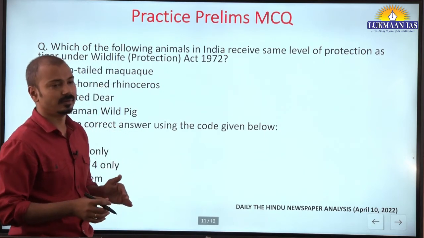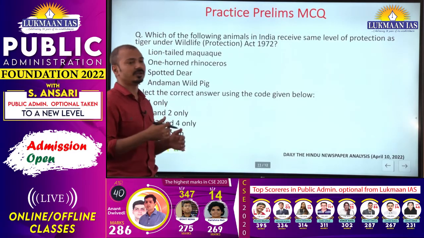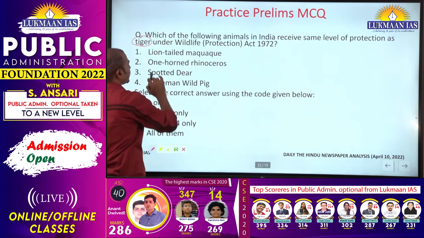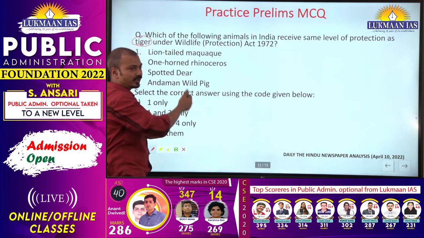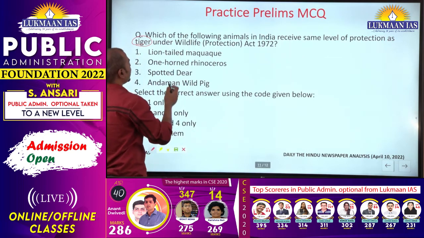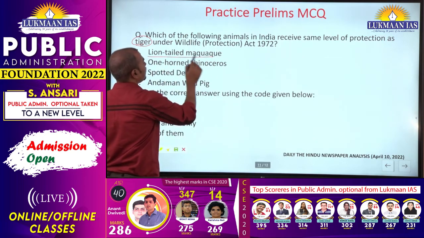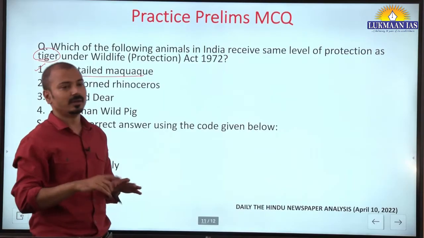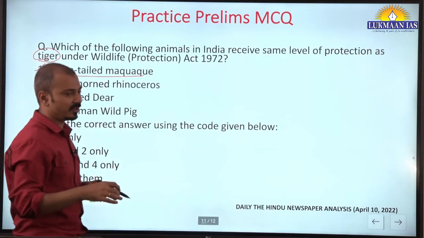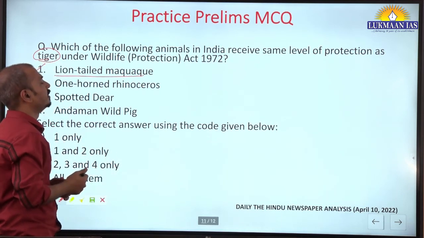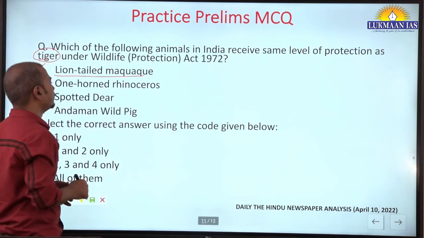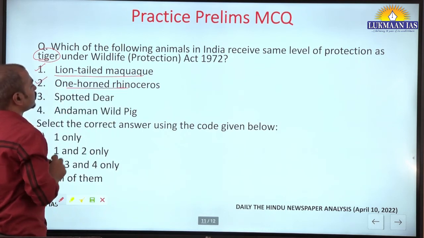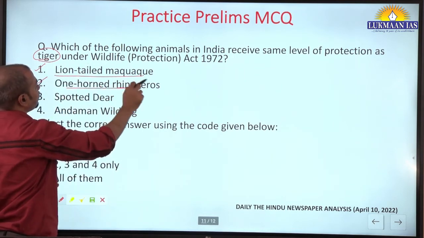Schedule 1. Okay, so you have to revise a bit which animals are Schedule 1 animals. Like the tiger is given the highest protection under Schedule 1, so that's why we have to identify Schedule 1 species. So yes, the lion-tailed macaque, which is found in 3 states of southern India. The tri-junction of the Nilgiri Biosphere Reserve is a very famous habitat. So Kerala, Tamil Nadu and Karnataka. One-horned rhinoceros, Assam. So these two are part of Schedule 1.